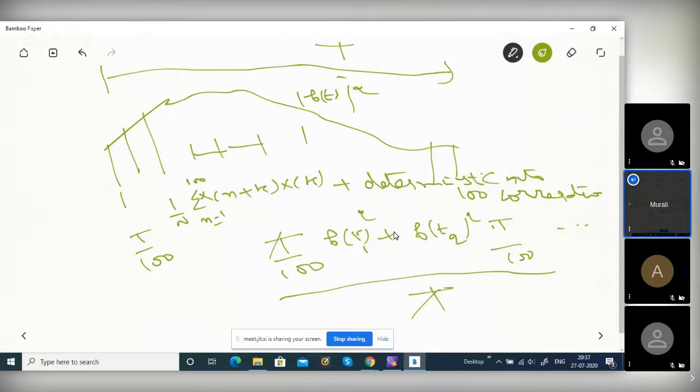What is the mean actually? Sigma x of n, suppose there are N samples. This is the mean. This is the deterministic mean. This is deterministic autocorrelation. Okay. Now we will talk about probabilistic mean and probabilistic autocorrelation.